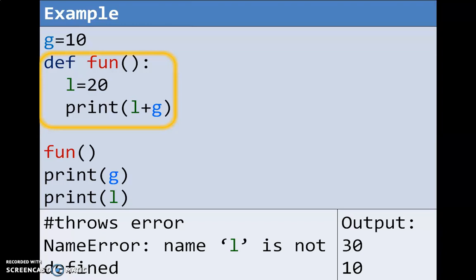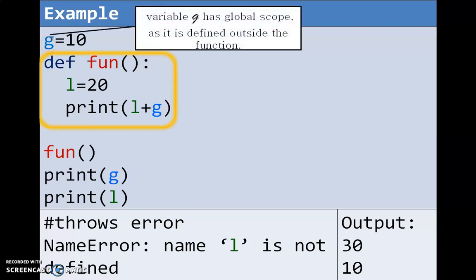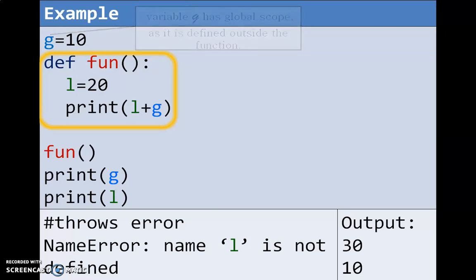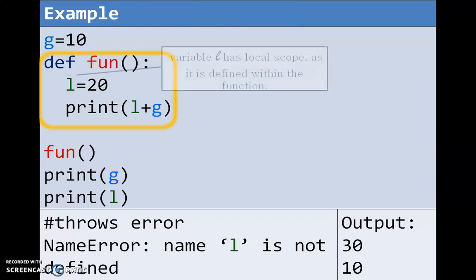So in this program, the variable g is defined outside the function definition. So variable g has global scope as it is defined outside the function. The variable L is defined within the function.